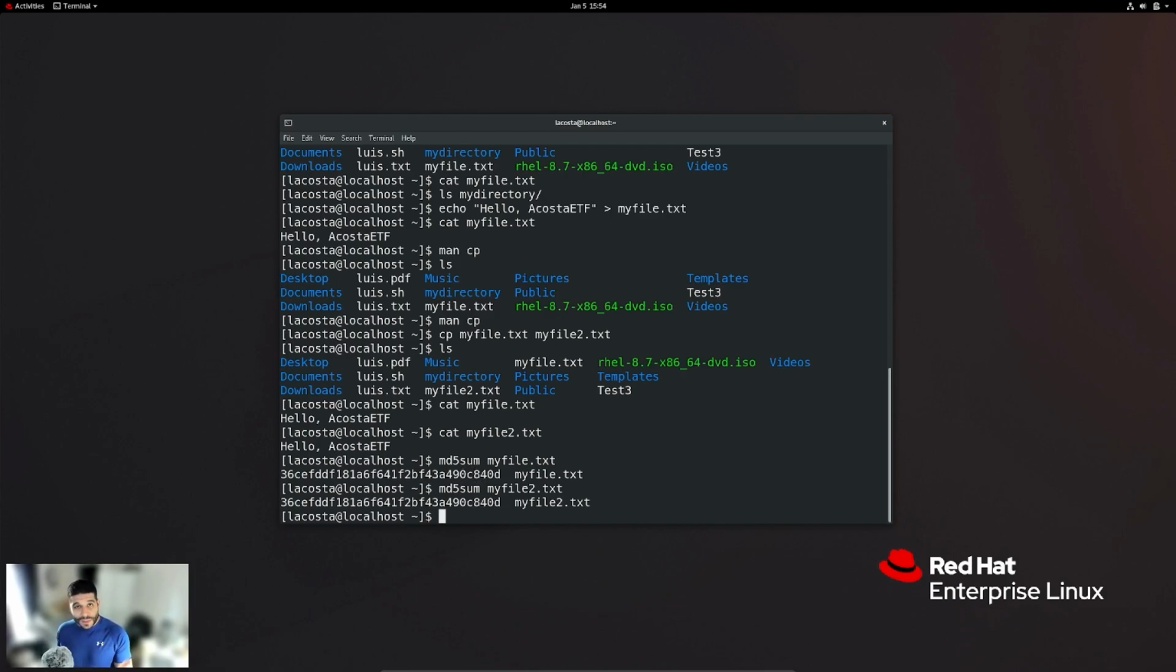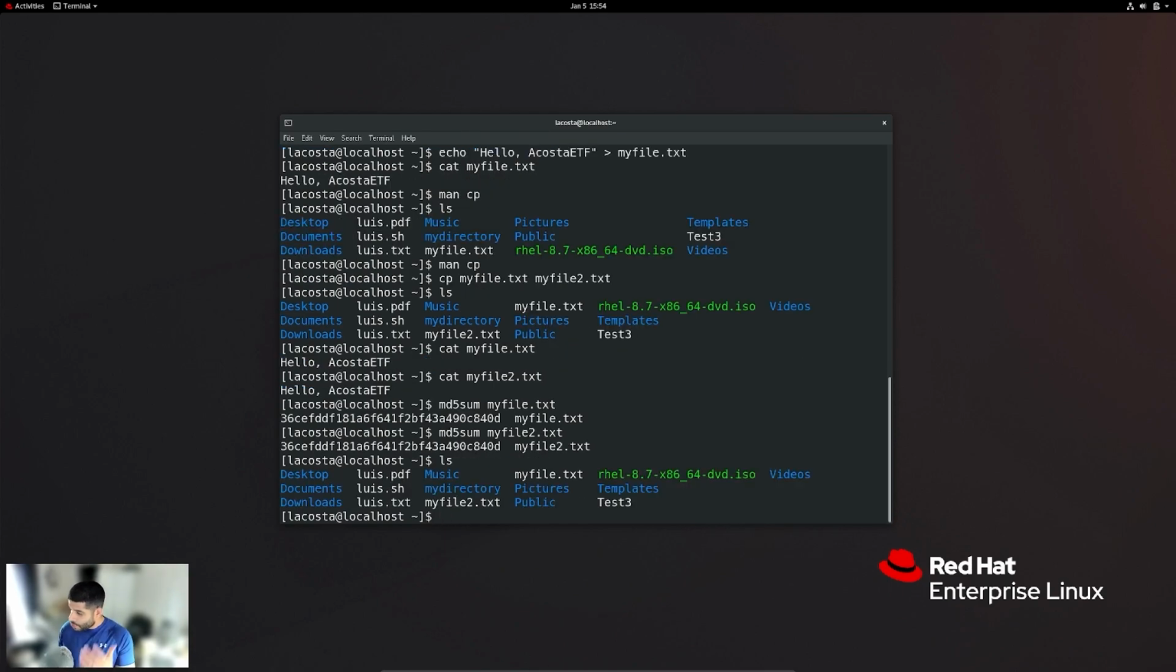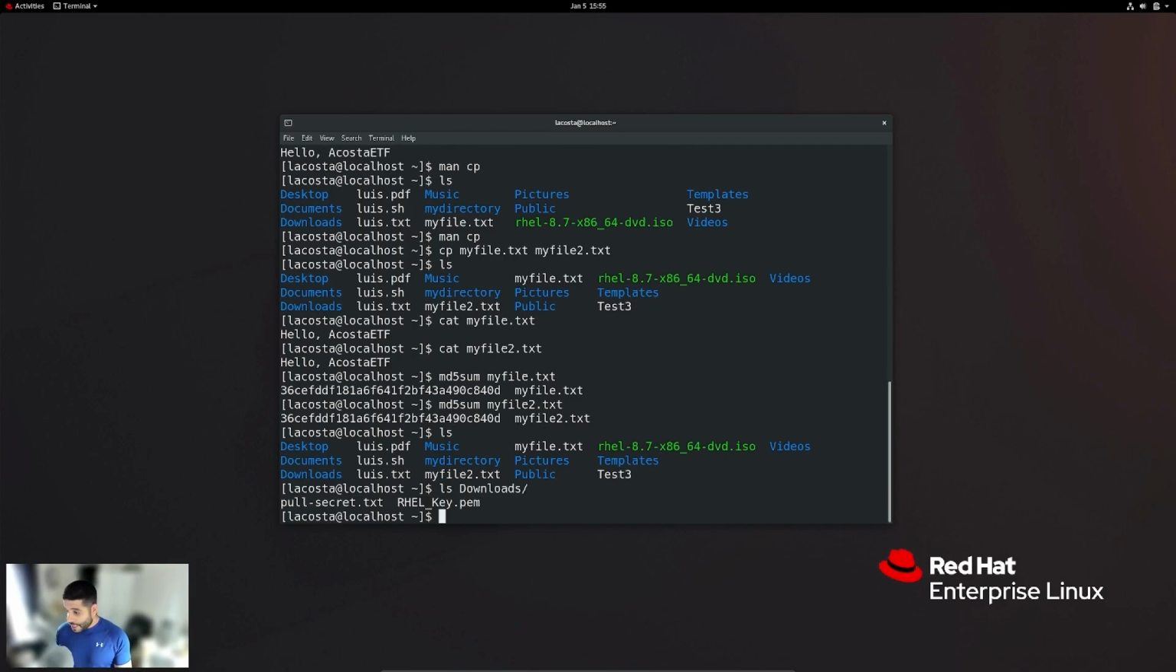Now we learned how to copy a file. Let's jump into how do we copy a directory. So let's take a look at what's inside of our directory. So we are in our home directory. And as you see here, we have mydirectory, which is the directory that we created. And we have quite a couple other directories here: desktop, documents, downloads, music. So let's take a look at what's inside our downloads directory. And we see in our downloads directory, I have two files. I have a .txt called pull-secret, and I have a PEM file called RHEL_key.